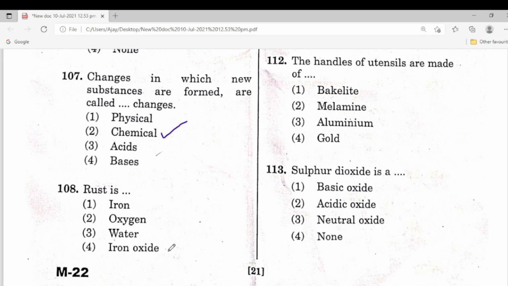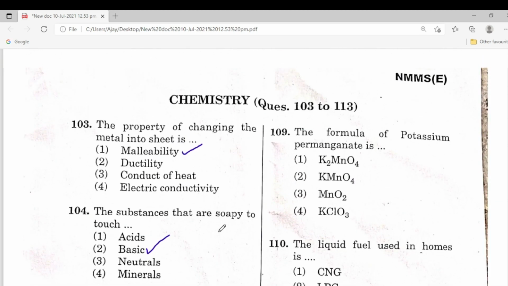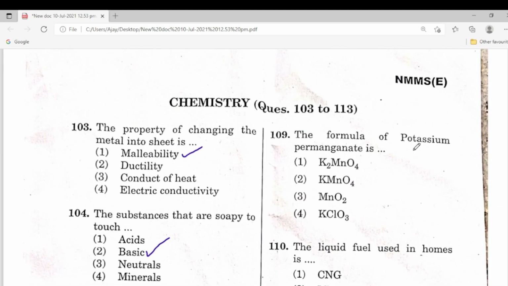So rust is fourth one, the correct answer, iron oxide. 109. The formula of potassium permanganate is KMnO4. This is the correct answer, second one.